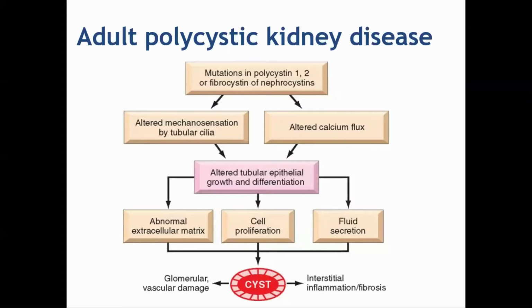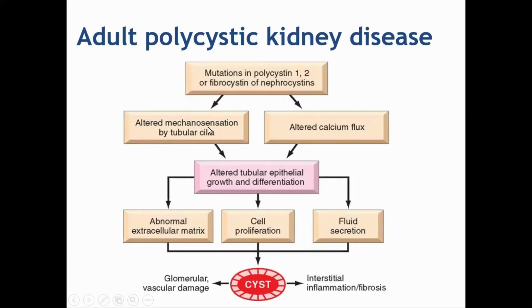Fibrocystin will come to the next one, that is recessive. There, the gene involved, the protein involved is fibrocystin. Both mechanisms of formation of cyst are the same, so that's why it is shown here. Because of mutation in these genes, polycystin 1 or 2 or the fibrocystin gene,